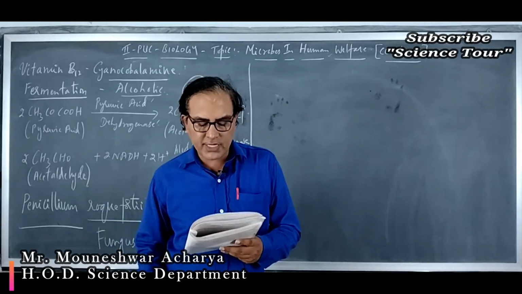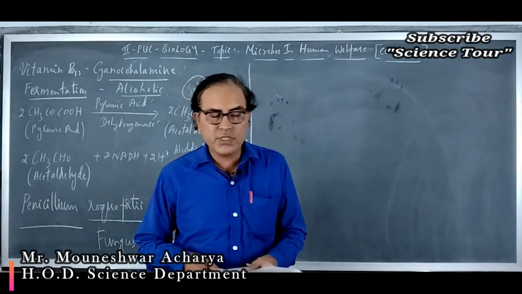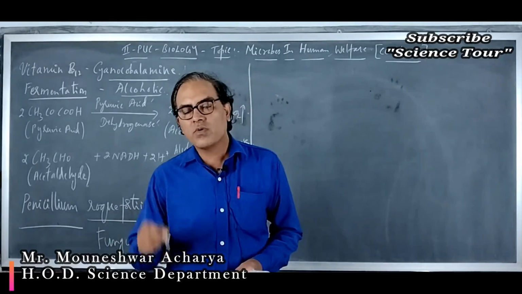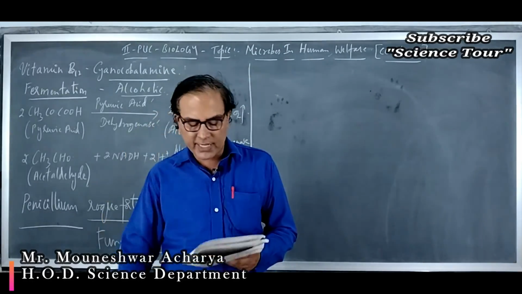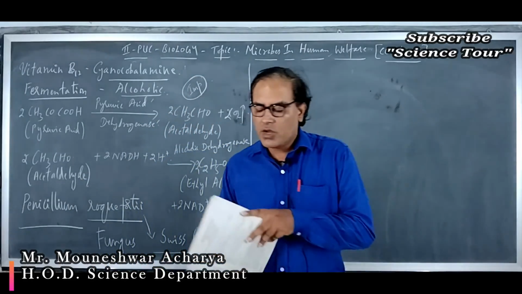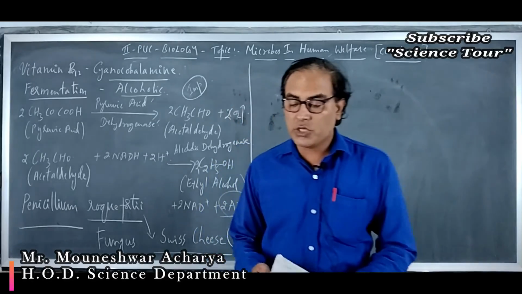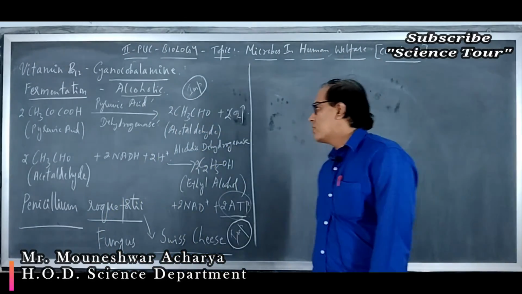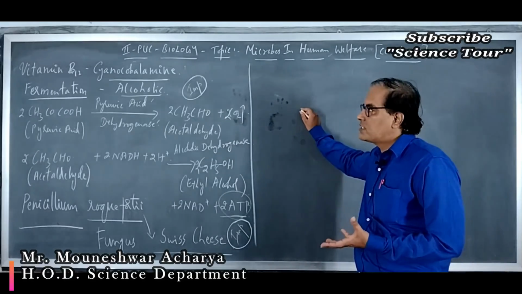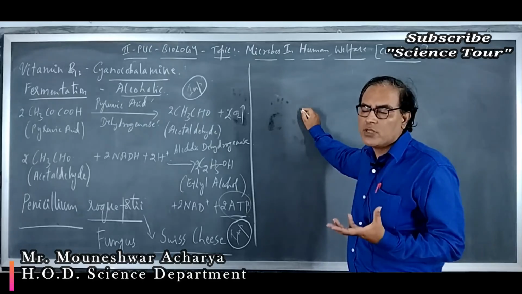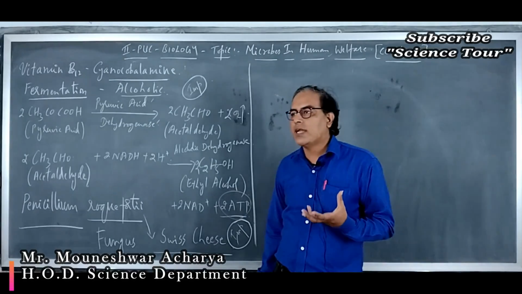Cattle dung can be used for production of energy for cooking as well as for lighting. Students, in today's session under the chapter Microbes in Human Welfare for CET and NEET, we have completed around 15 good questions. Take down all the important points which I have written on the board, as well as my lecture notes.